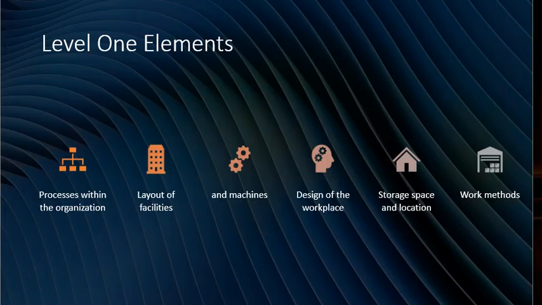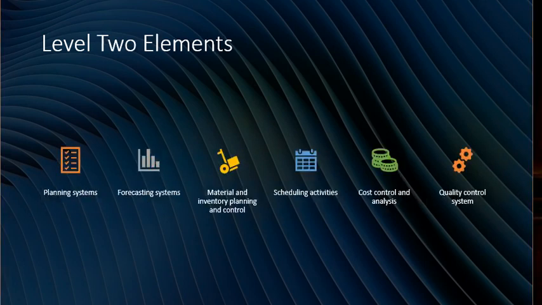Here you can see the level 1 design impact of industrial engineering. It concentrates on the processes within the organization, the layout of facilities or industries and machines, and the design of workplace, storage space, location and work method, as mentioned in this slide. That is the level 1 element of industrial engineering. Next is level 2. In level 2 come the planning system, forecasting system, material and inventory planning and control, scheduling activity, cost control and analysis, and quality system.